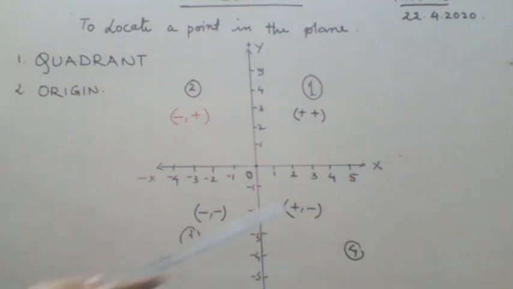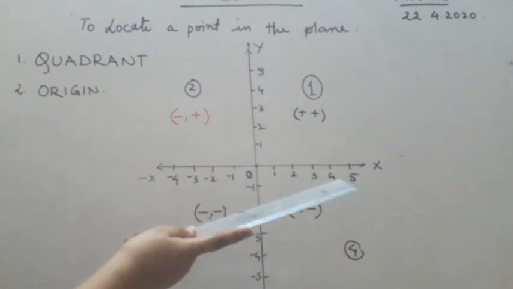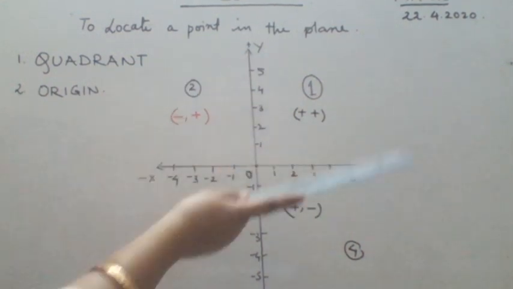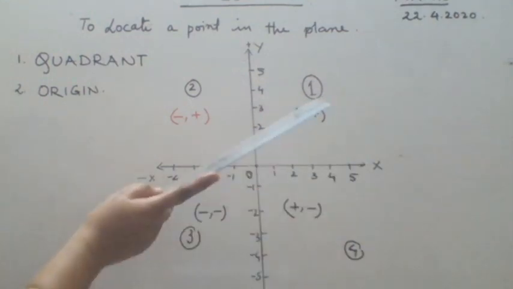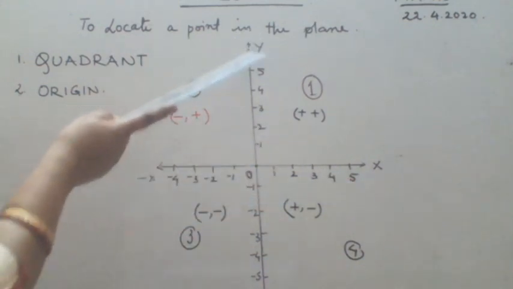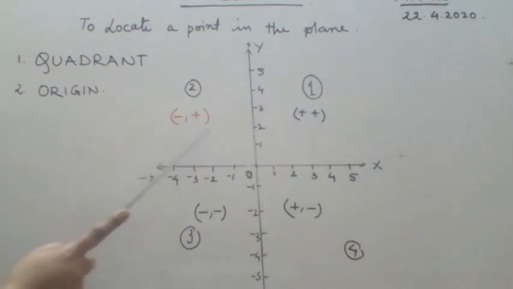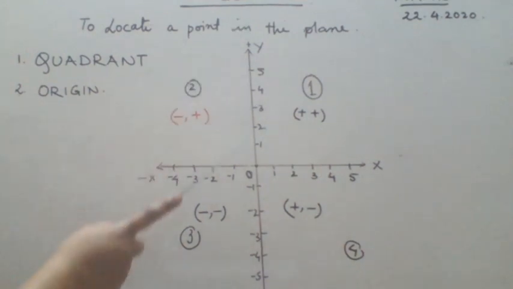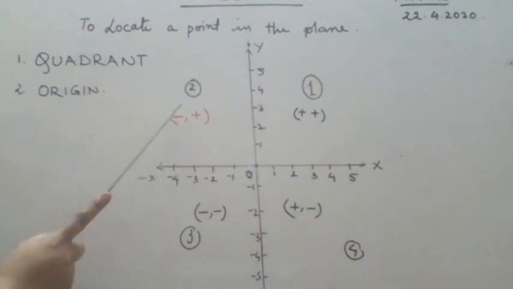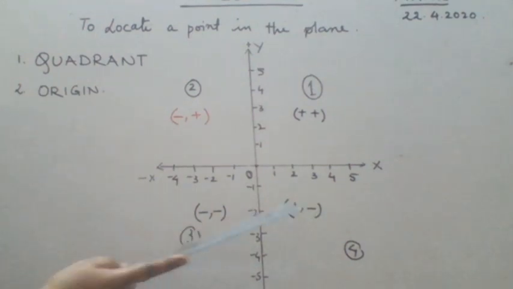Once again I repeat it. This is the x-axis and this is the y-axis. They are perpendicular to each other and all the points in this part, which is your first quadrant, will be positive positive because x-axis is positive over here and also y-axis is positive. So this is called positive positive quadrant. While in this part x-axis is negative and y-axis is positive. So this quadrant is your negative positive quadrant and this is the third quadrant where you have got x is negative, y is also negative. So this is your negative negative and this one is positive negative.